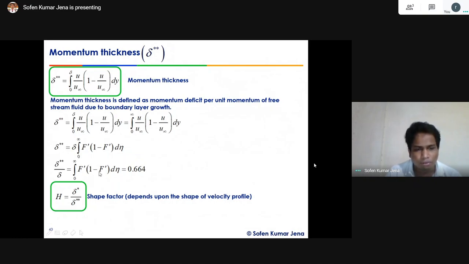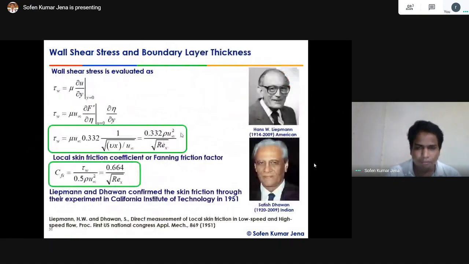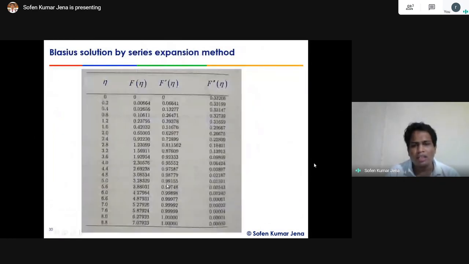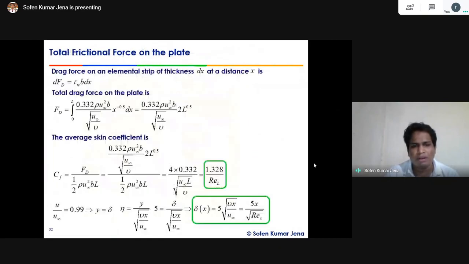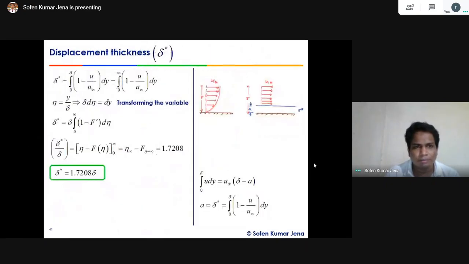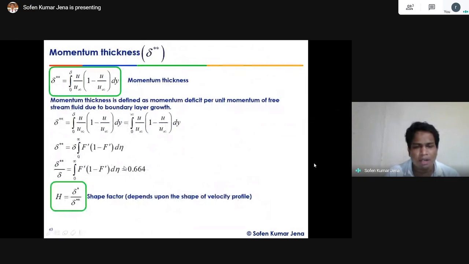Now you can integrate across the boundary layer, and we will get the value 0.662, just like the table we have seen in the last solution. From this tabular data you can get the F dash information at eta equal to 0 and eta equal to 1. If you put those values in the definite integral, the momentum thickness value becomes 0.664.